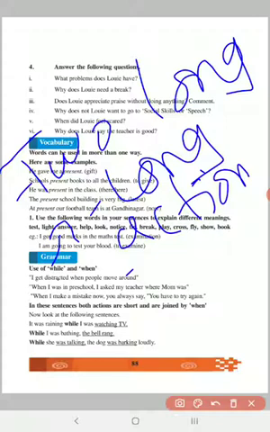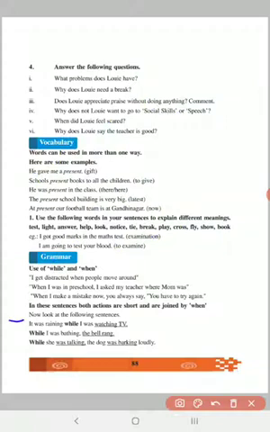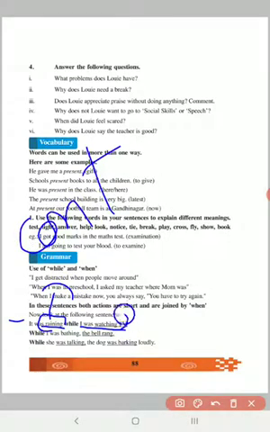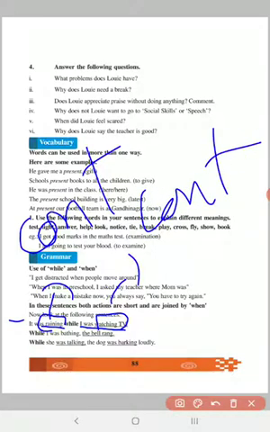So the examples are given. I'll just read this one. It was raining, which means it is raining. It's a continuous action, it's a long action, while I was watching TV. So here we have got two long actions. One was the act of raining, it is continuous, and another one, the act of me watching the TV, it is continuous. So I'm trying to join these two continuous sentences, and therefore I use while.